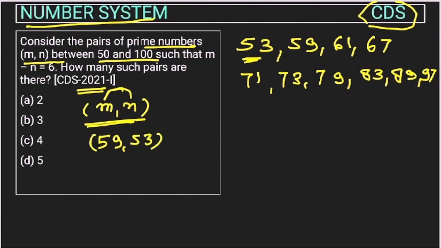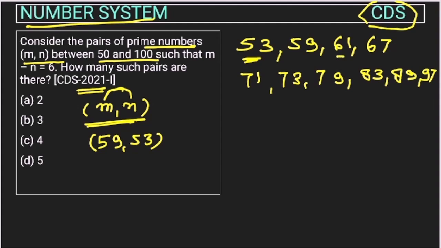Now let's check 53 with 61. Can we take it? No, because the difference will be more than 6. So now start with 59. Can we take 59 and 61? No, because 61 minus 59 is only 2. If we take the difference between 67 and 59, this is also not possible because the difference is more than 6. So with 59 no pair is possible.